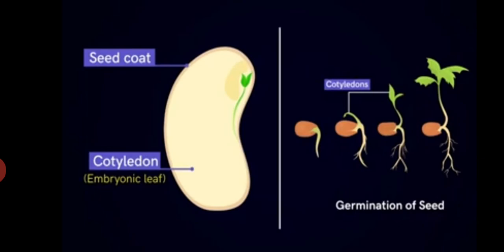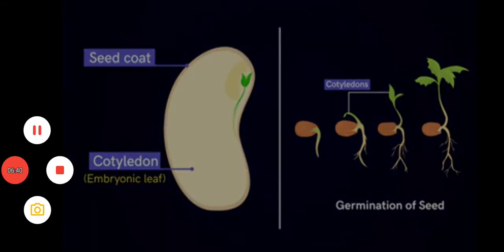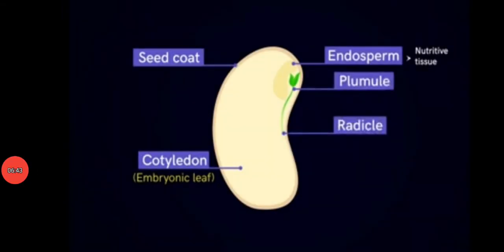Next is embryo. It is the part of the seed that develops from the zygote. It consists of radicle and plumule. Radicle gives rise to the root when a seed germinates, and plumule forms the shoot after germination. Cotyledons, also called seed leaves, surround the embryo. They nourish the seedling during germination.